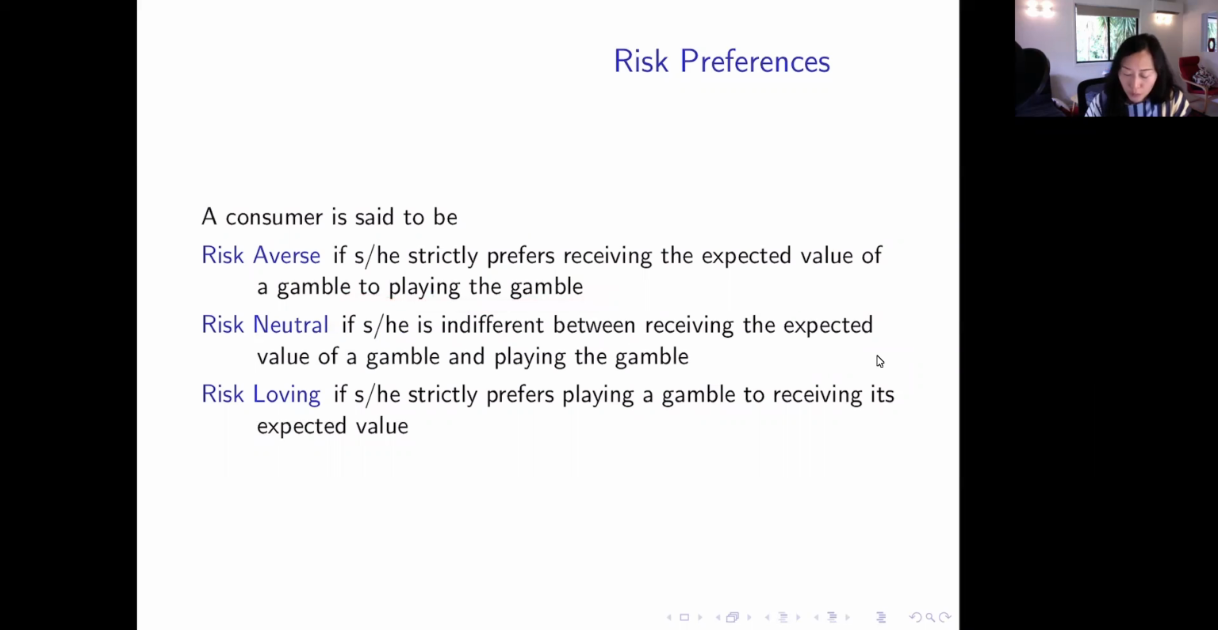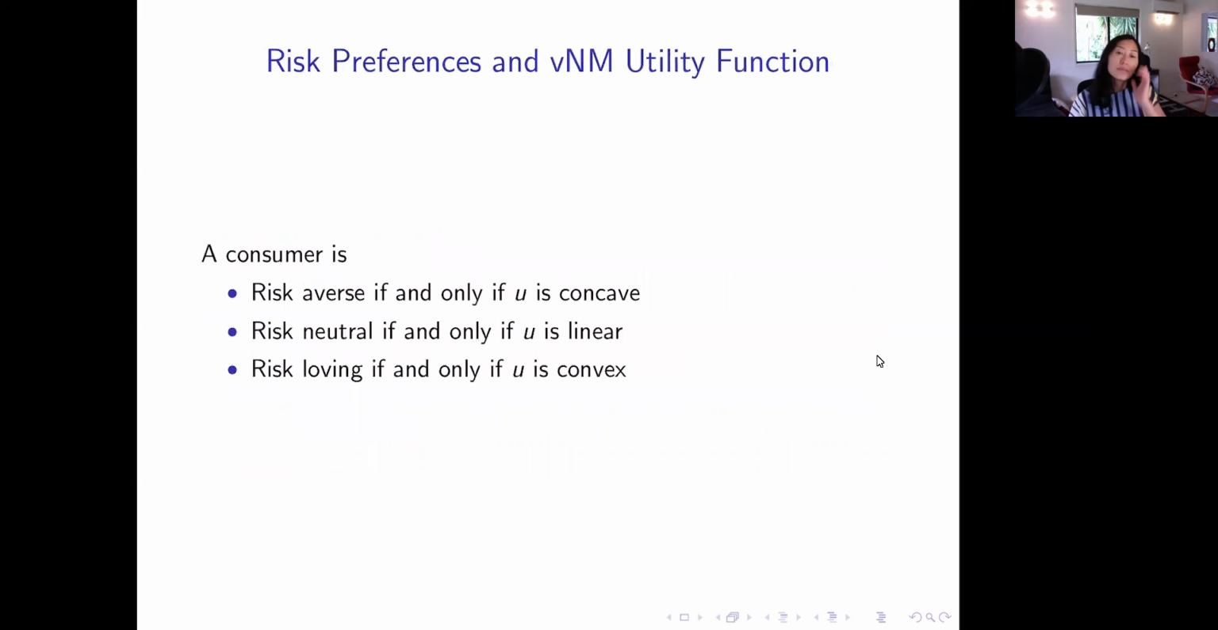For risk neutral, you will be indifferent between receiving the sure money of the expected value or playing the gamble itself. Risk loving, you would definitely prefer playing a gamble to receiving the sure money. Risk averse if and only if U is concave. Risk neutral if and only if U is linear. Risk loving if and only if U is convex.